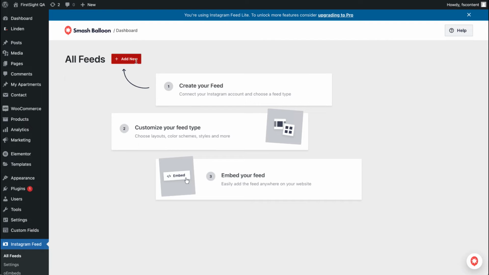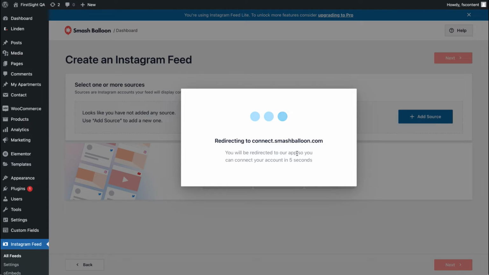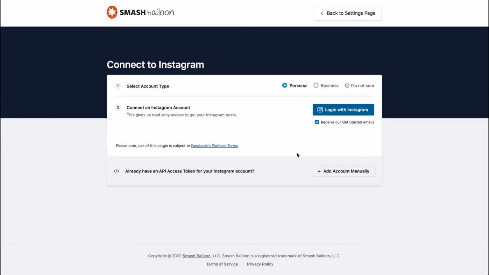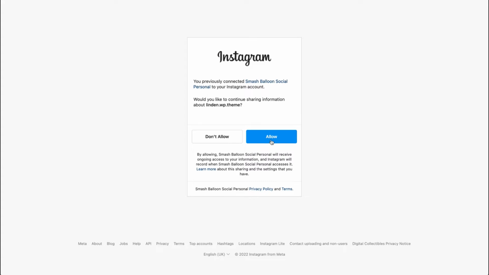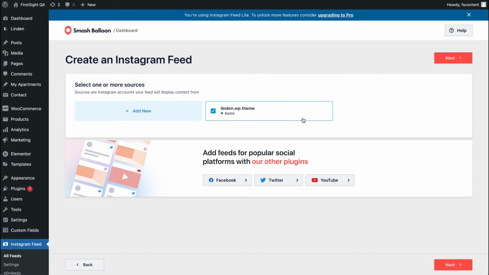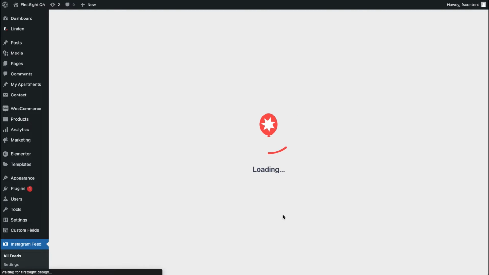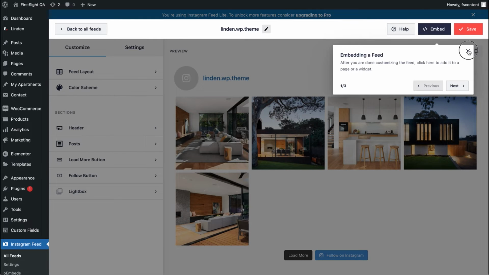Click on the Add New button. Click on Next, Add Source, and make sure to be logged into your Instagram account, the one you want to connect, before proceeding. So click on Login with Instagram. Make sure you are logged in. Click Allow. Yes, it's my domain. You'll see the account that you were logged into on Instagram appear here. Select it, click Next, maybe later. And here it is, our feed.